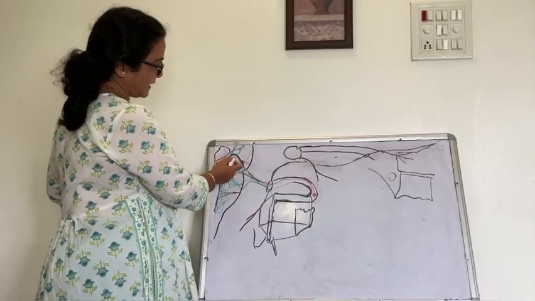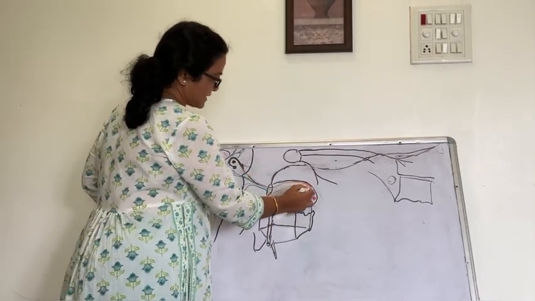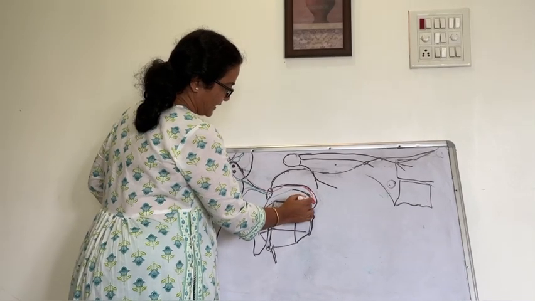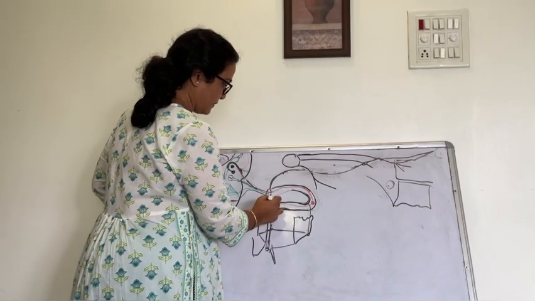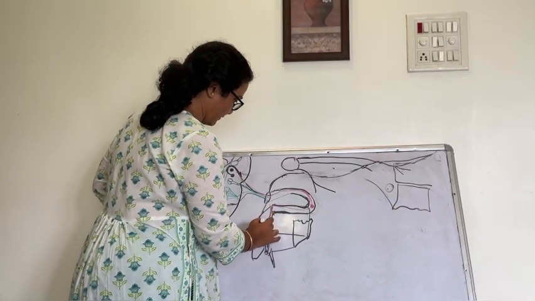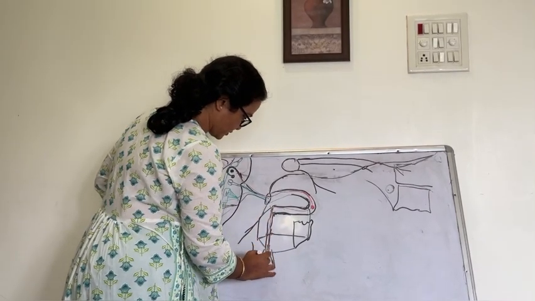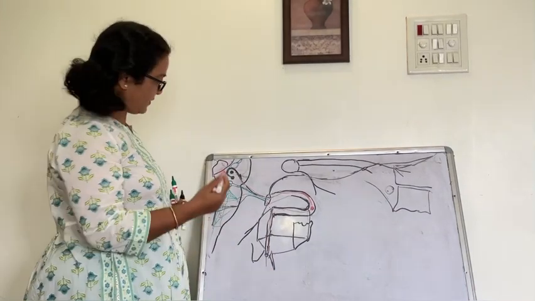This one is the internal genu, and this is the external genu of the facial nerve. Then it goes backward in the horizontal canal, then it goes downward vertically, and it comes out through the stylomastoid foramen.